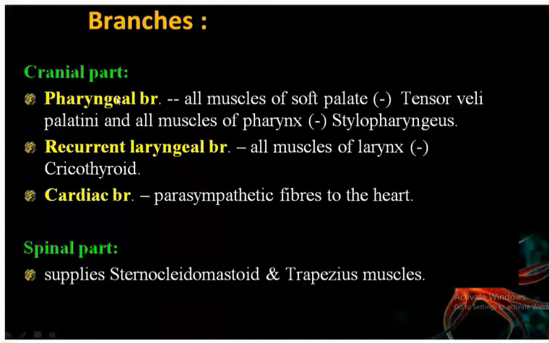All the muscles of the soft palate will be supplied by the cranial part of the accessory nerve except the tensor veli palatini. So those are the exception.